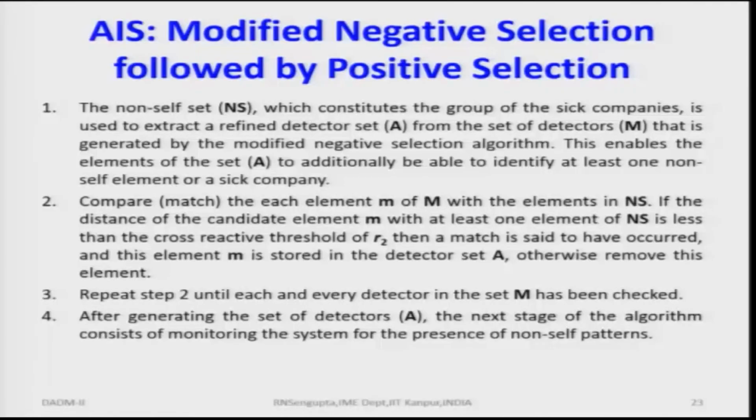Now, in the positive selection algorithm, what we have done for the negative selection is use the distance function matching such that we put away those which are not matching in the other set. But in the positive set, we will club those which follow as close as possible and put them in that set, and then try to match them as close as possible. So, in the general formulation which we are going to do, we will first run the negative selection algorithm, then the positive selection algorithm, and in the other way we will run the positive selection algorithm, then the negative selection algorithm.